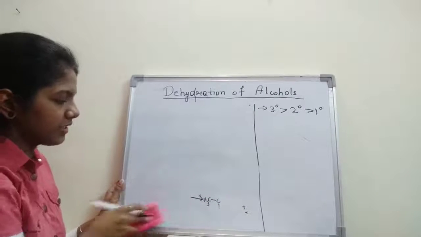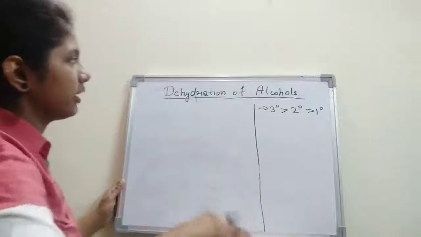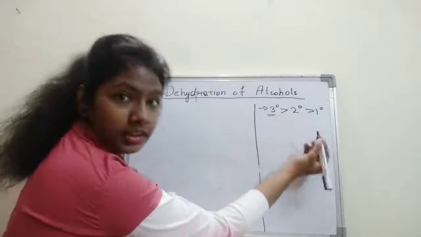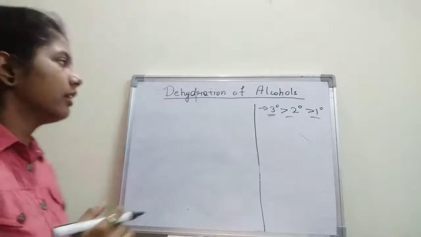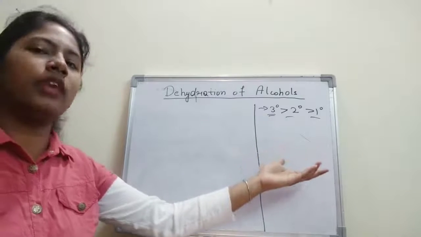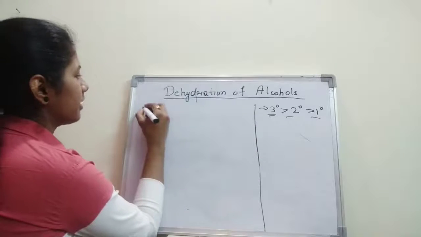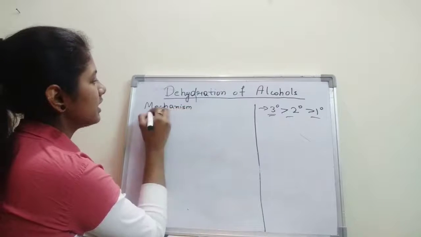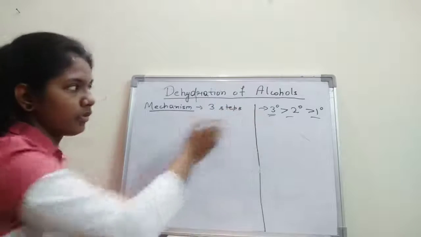So for the mechanism, I'm taking the example of ethanol, because that will be easier to understand. Now let's see. As I said, the order of dehydration will be tertiary alcohols undergo faster dehydration, then secondary, and then primary. So now let's see the mechanism, and then we can understand why the order of dehydration of alcohols is in this manner. Now the dehydration mechanism involves 3 steps. It involves how many steps? It involves 3 steps.